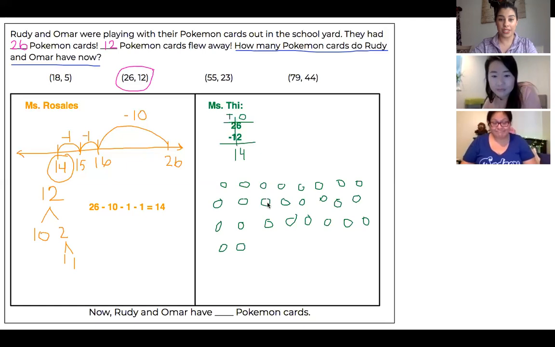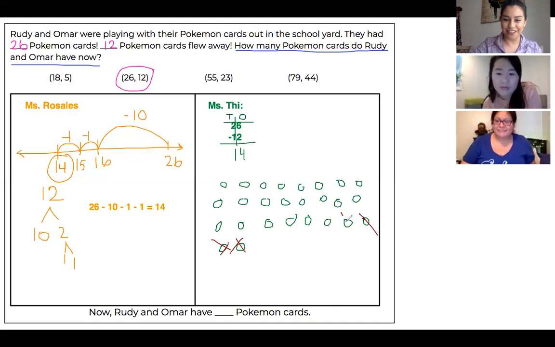So I have my 26 here, and then what Miss T did is she took away 12. So 1, 2, 3, 4, 5, 6, 7, 8, 9, 10, 11, 12. And then let's check how many we have left. So I know I drew 8 on the top.